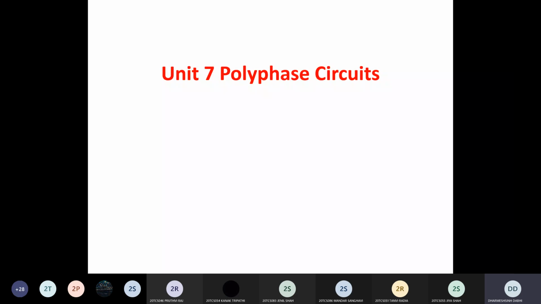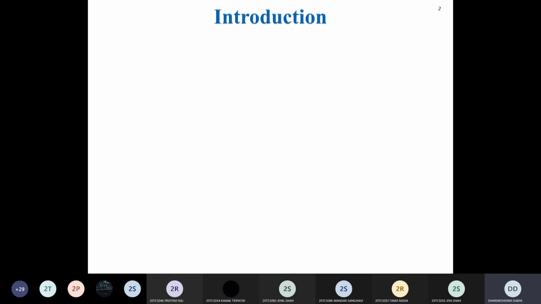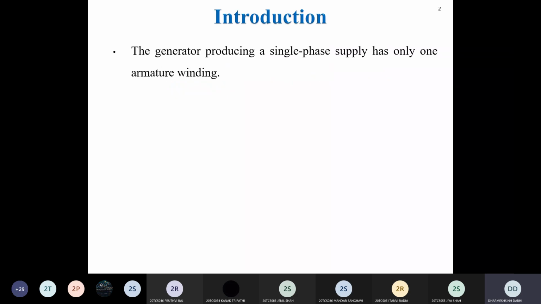But in some applications you require three phase power also, like for large power applications. The reason is that the three phase system gives more power as compared to the single phase circuit. So in industry where large power is required, in that particular application we require the three phase power. First of all, in this chapter we understand what the advantages of the three phase circuit are over the single phase system.